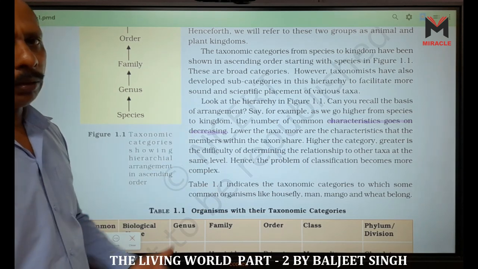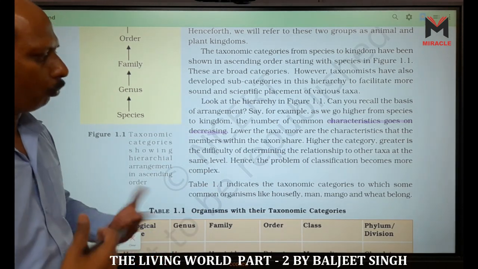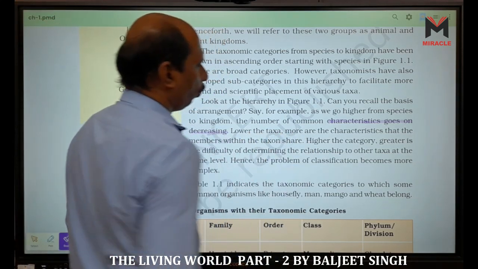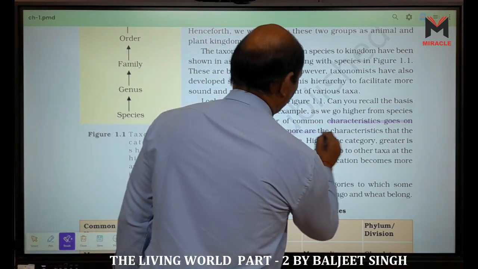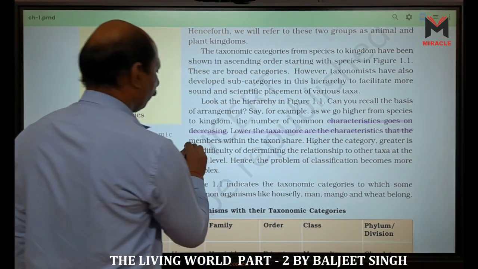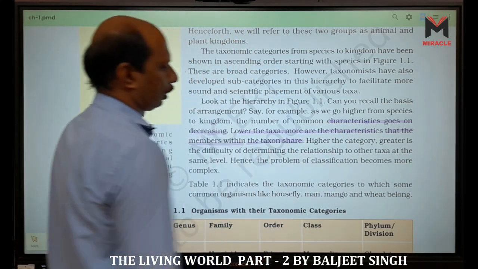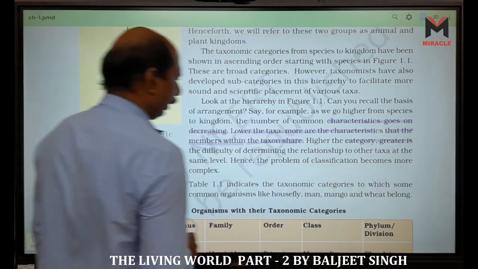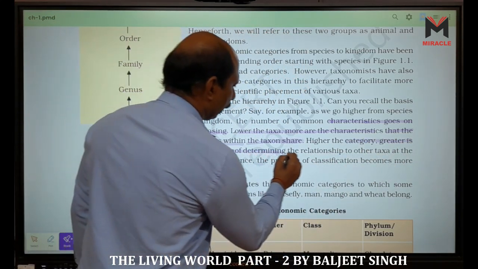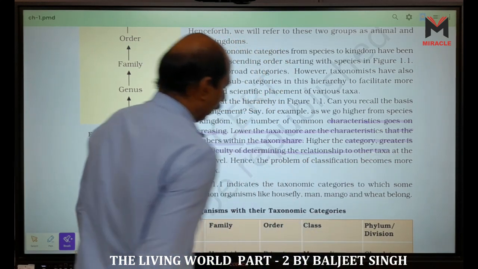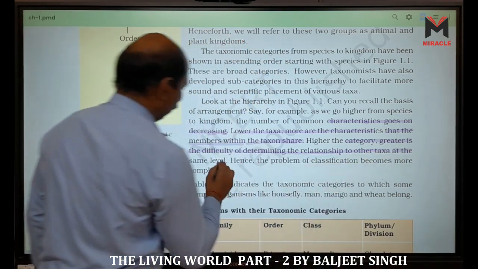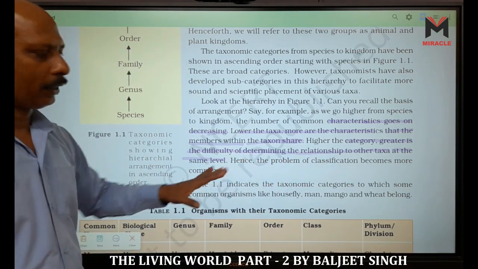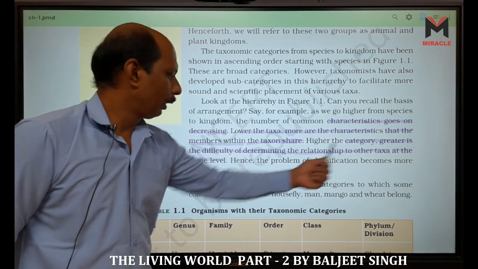That means, the lower the taxa, the more characteristics the members within the taxon share. The higher the category, the greater the difficulty of determining the relationship to other taxa at the same level. Hence, the problem of classification becomes more complex when we consider the greater taxa.